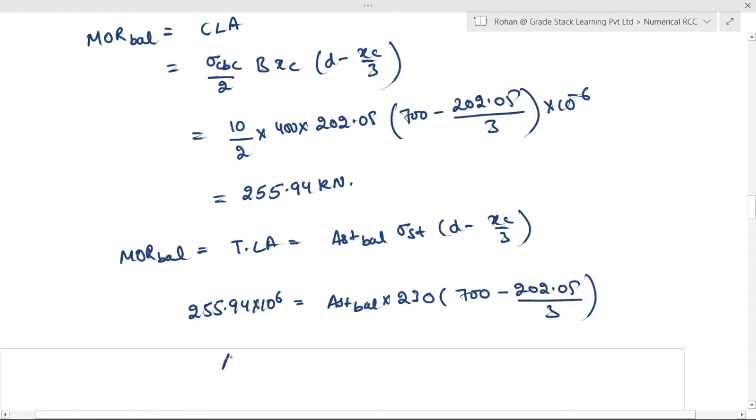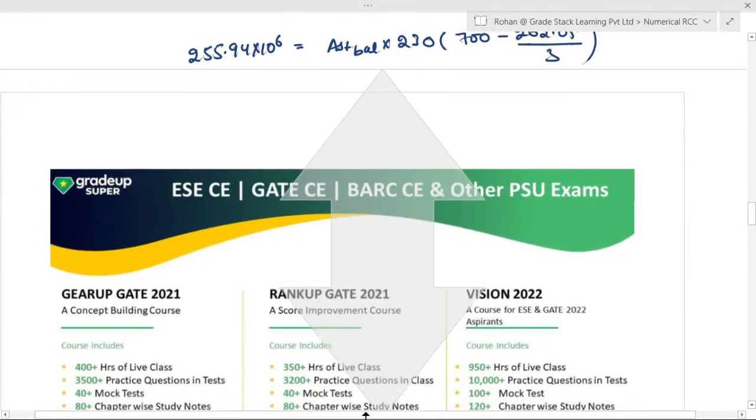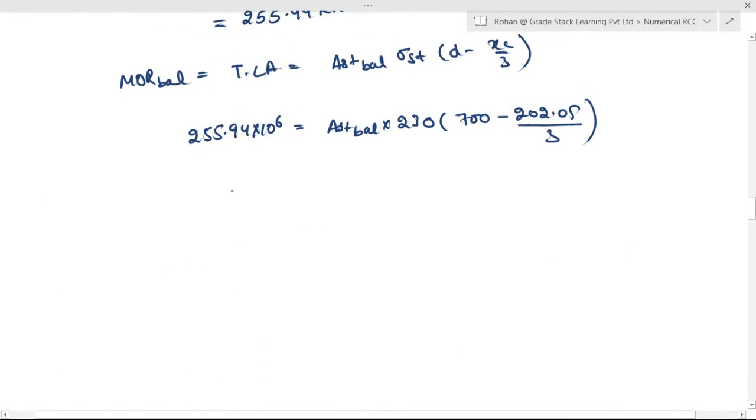So from here, your AST balanced will come out to be equal to 1758.92 mm square.